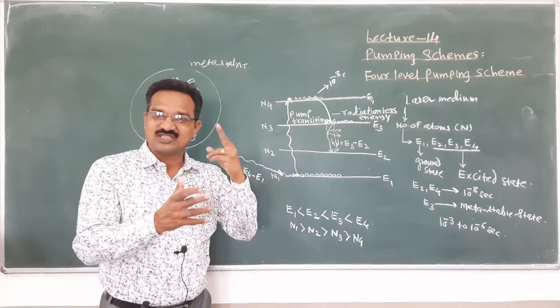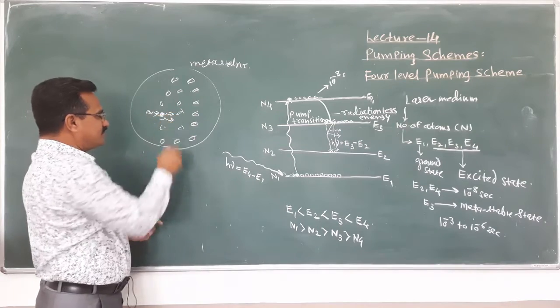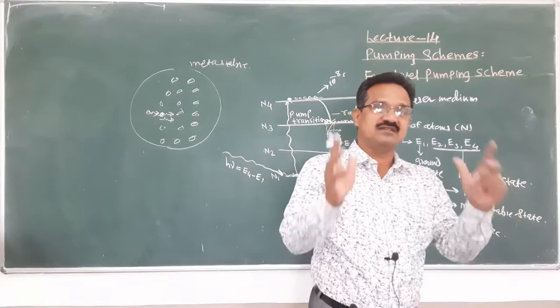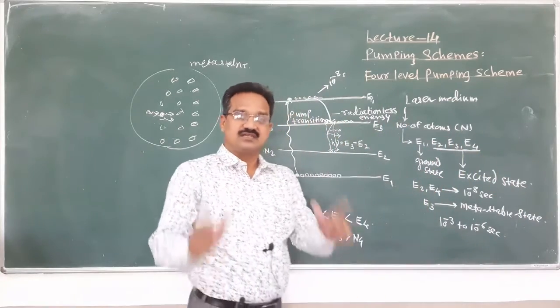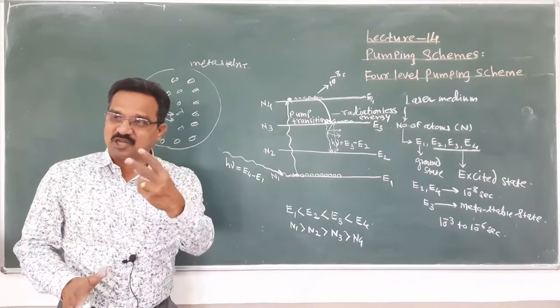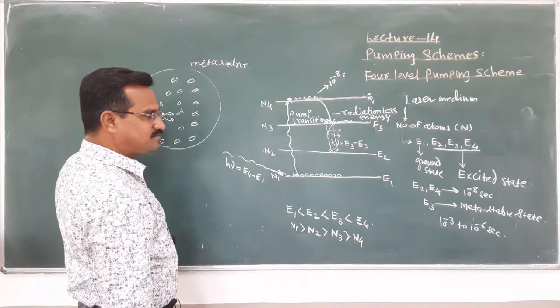It means that two photons are emitted, and both photons have the same energy, same frequency, same wavelength, they are in phase and they are emitted in the same direction.